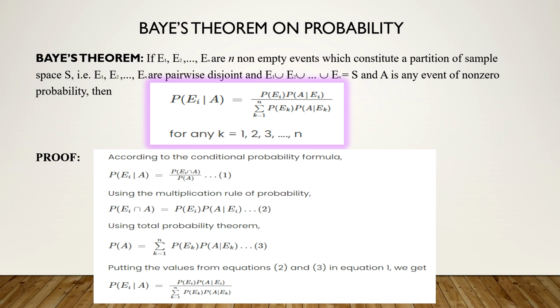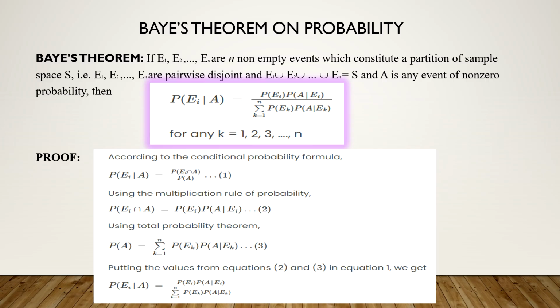Suppose E1, E2, ..., En are n non-empty events which constitute a partition of the sample space. Partition means they should be pairwise disjoint and the union should be equal to the whole sample space. Suppose event A is any event of non-zero probability, then P of Ei given A is equal to P of Ei into P of A given Ei upon the summation of all such probabilities, P of Ek into P of A given Ek, where k runs from 1 to n.